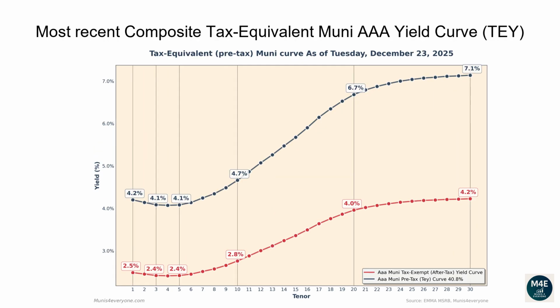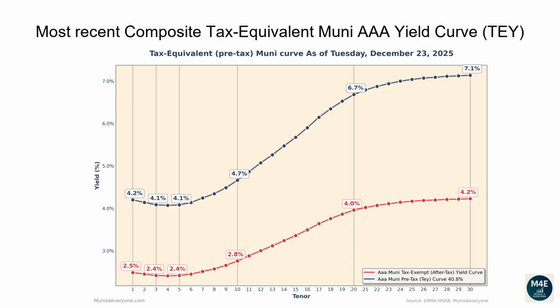Let's now go over the most recent composite tax-equivalent Muni AAA yield curve. The following graph shows, in red, the tax-exempt after-tax Muni yield curve, versus in blue its tax-equivalent pre-tax version, assuming a 40.8% top tax bracket, as of December 23, 2025. Why would you care to see the tax-equivalent version of the Muni yield curve? More on this later. Let's first go over the pre-tax, aka tax-equivalent yield curve.